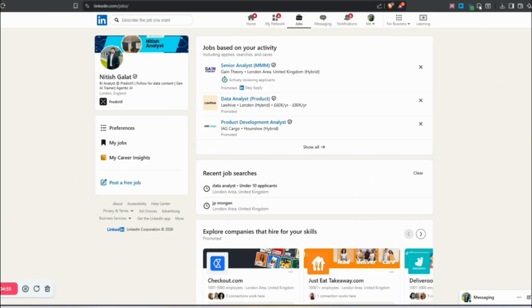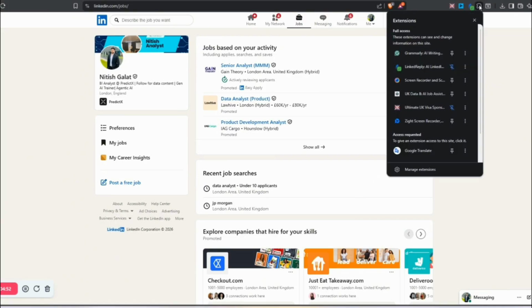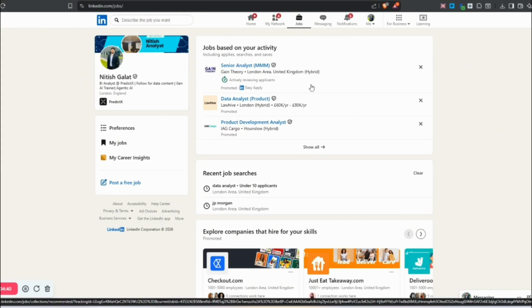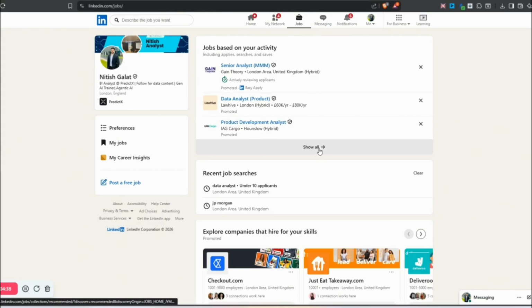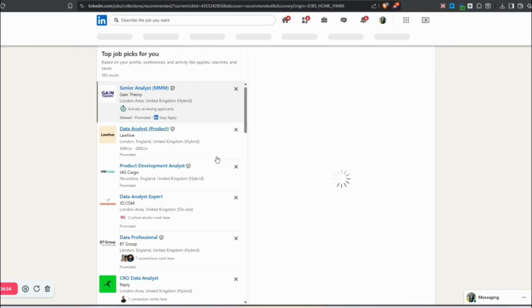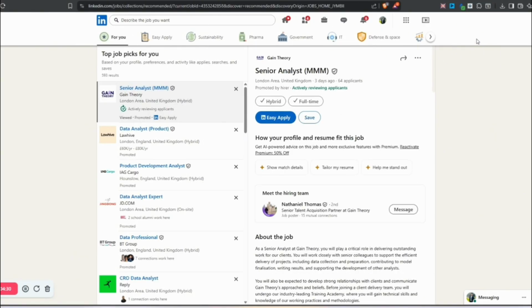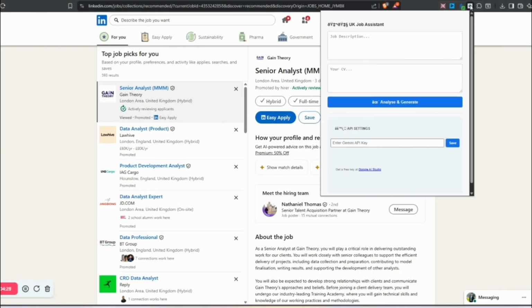So now let me show you how the extension works. As soon as you download the extension, you can go into your extension window and pin the extension, so it will be available in the toolbar. Now this is my profile. Let's go to a job description and see how it works. I'll click on a job, and then click on the extension.